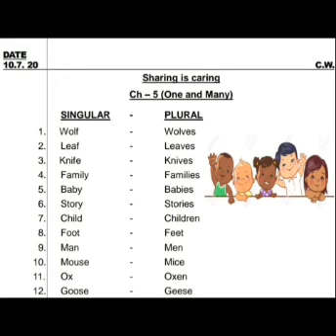Number 9, MAN, man, and the plural is MEN, men. Number 10, MOUSE, mouse, and the plural is MICE, mice. Number 11, OX, ox, and the plural is oxen, OXEN. Number 12, GOOSE, goose, and the plural is GEESE, geese.